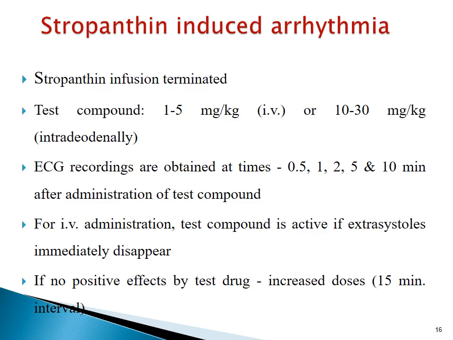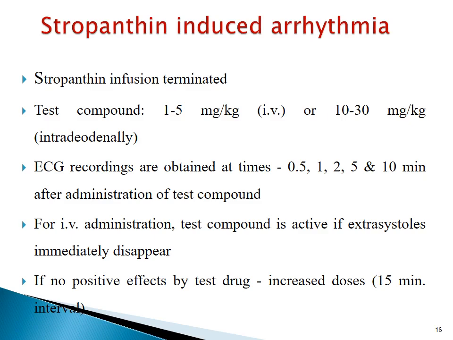The ECG recordings are obtained at time intervals of 0.5, 1, 2, 5 and 10 minutes after administration of the test compound. Criteria for activity of the compound depend on IV route and intraduodenal route. For IV administration, the test compound is considered active if extrasystoles immediately disappear.